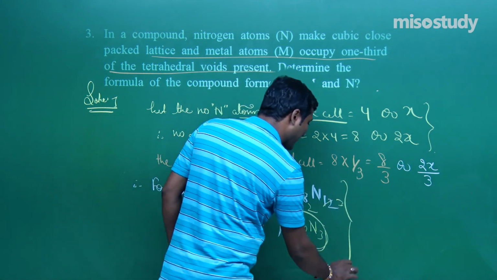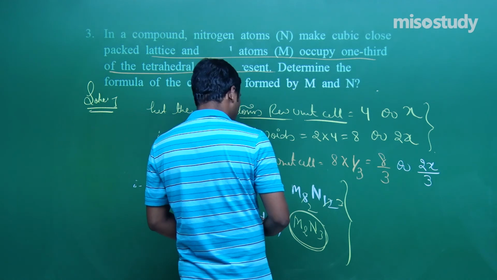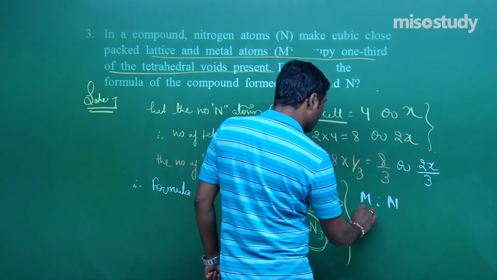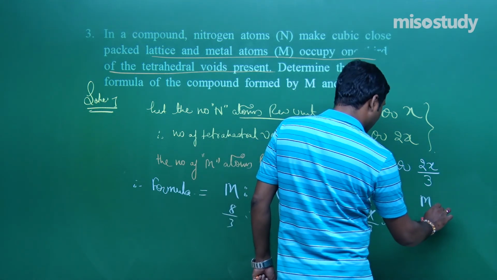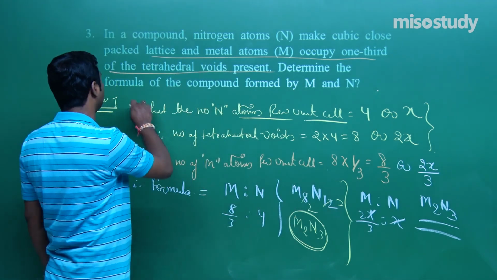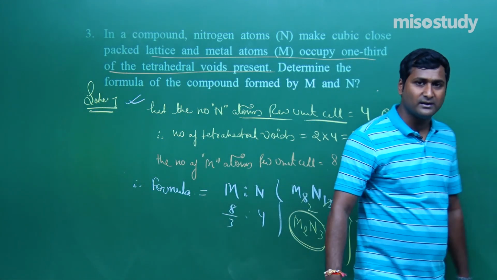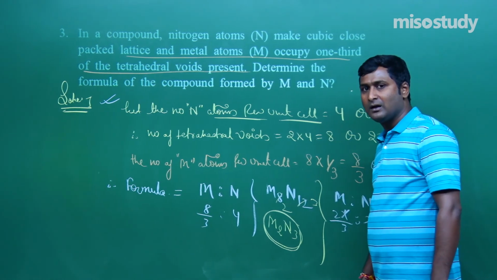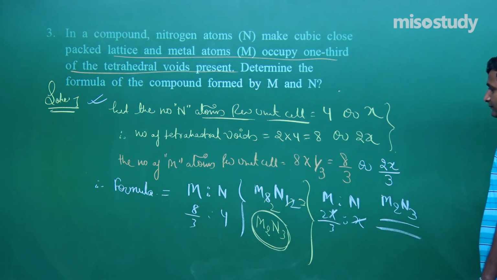M2N3. By using x, you can also write down the formula. Suppose if you do not know, then write down the formula in this case: M to N, M is 2x by 3 and N is x. This one will cancel this one. What we get? M2N3, my friend. This is again the formula. So formula is M2N3. This is a 2 marks question, frequently asked question. Check these things, my friend. These are the things. Okay. Now I am going to rub this part and we'll discuss the next question. Wait for a moment.